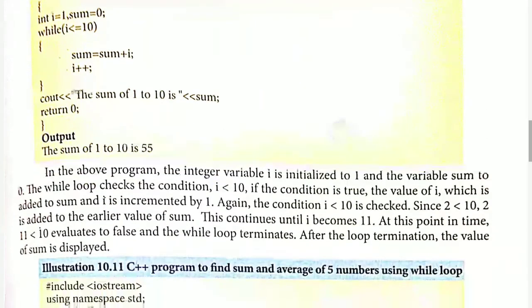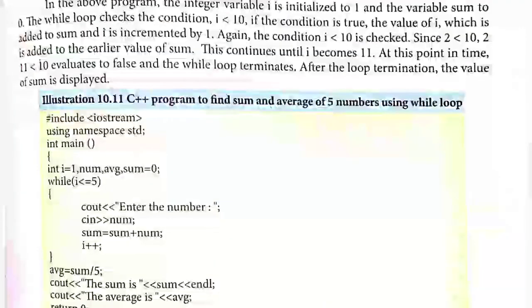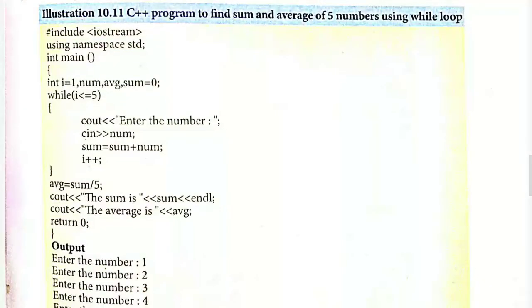Okay, so it is explained in this paragraph. You can just read it. Okay, in the next example you can see that they are writing a C++ program to sum and average 5 numbers using while loop. Okay, so they are going to get 5 numbers from the user, find the total of it, and then find the average of the 5 numbers.